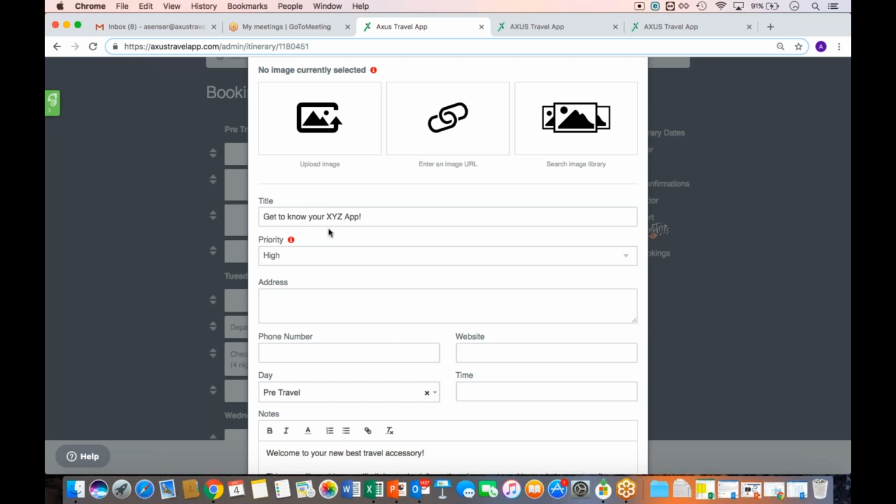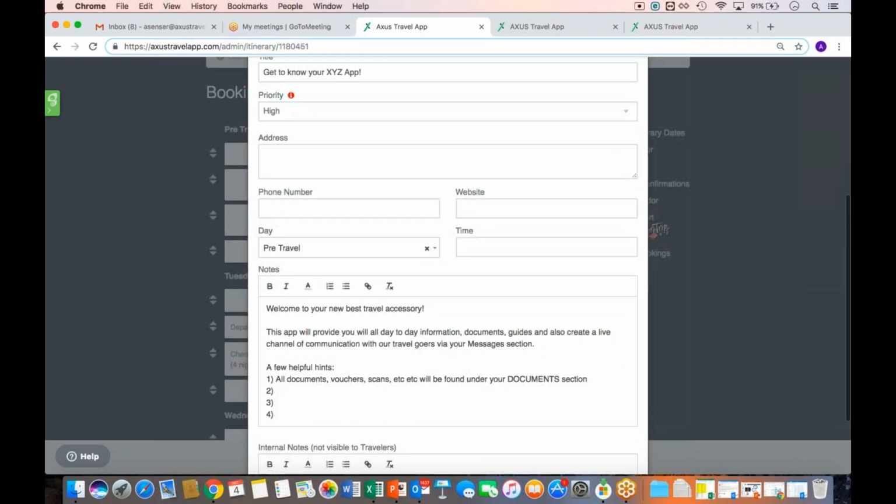Free flow of text. Feel free to be creative. And then under the notes, we're kind of just giving them a what to expect. Maybe this is where you also put a quick bio, or just your own intro message, however you want to phrase it. What I always like to highlight when we're preparing somebody for the app is I just let them know that this is an app that will give them not only day-to-day information, but documents, guides. I always say it's a live channel of communication with other travel goers.